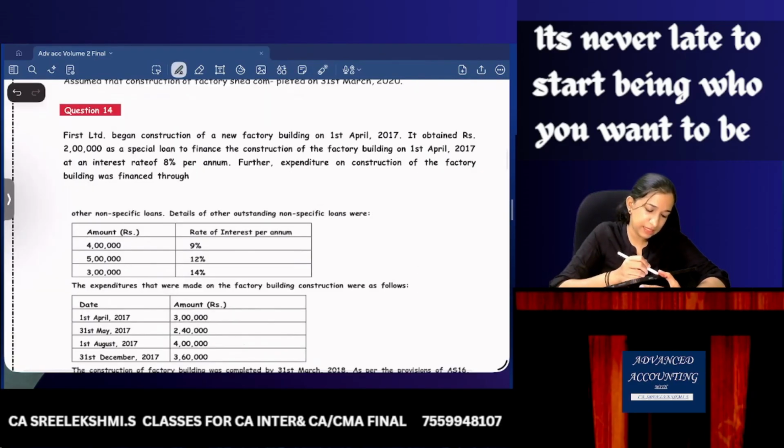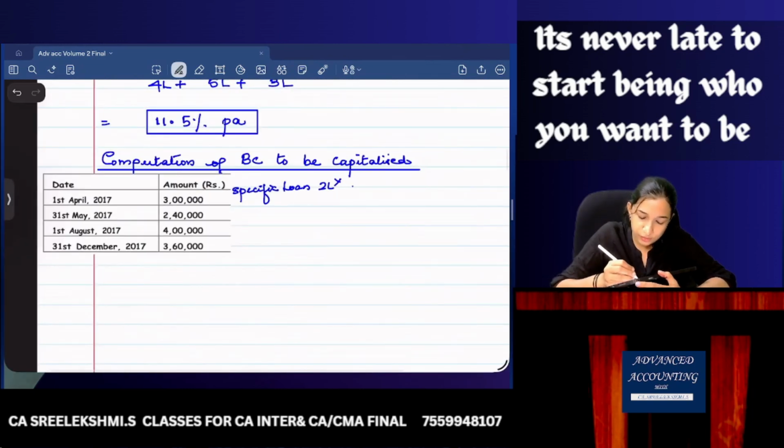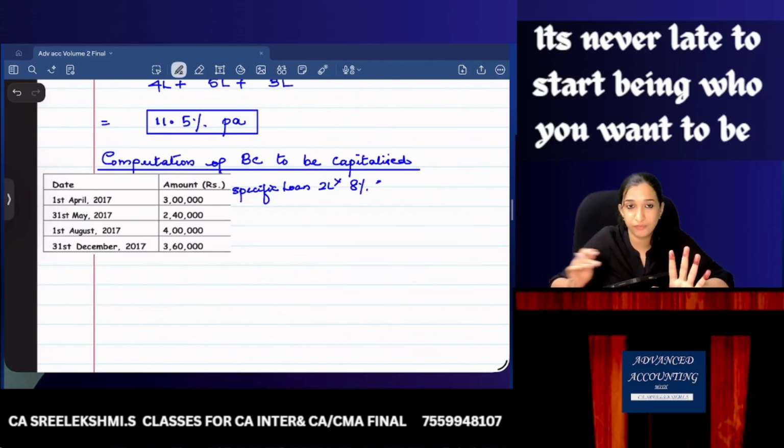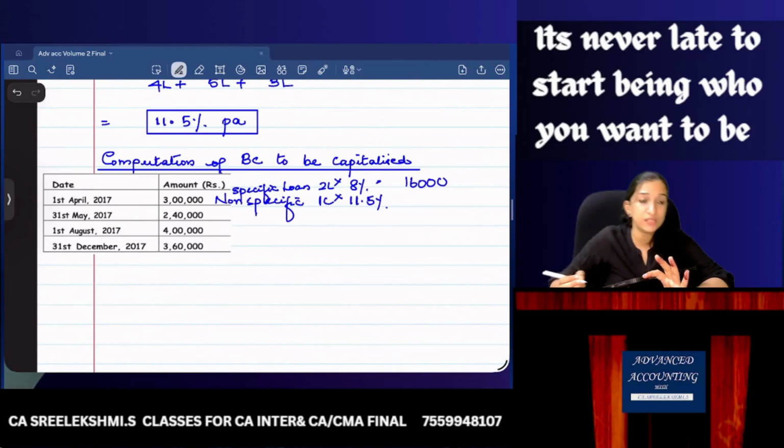Specific loan interest rate is 8%. So 2 lakhs into 8% into 12 by 12, that is 16,000. And the balance is non-specific. 1 lakh non-specific loan. So it is 1 lakh into what rate is to be used? 11.5%, because this expenditure is incurred on 1st April itself, 12 by 12.